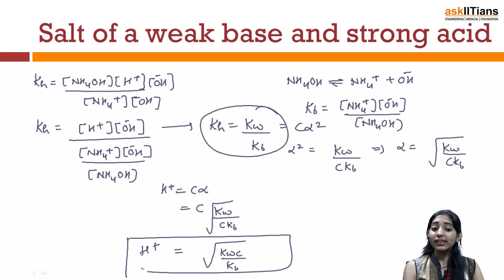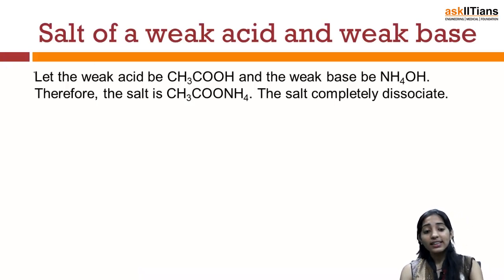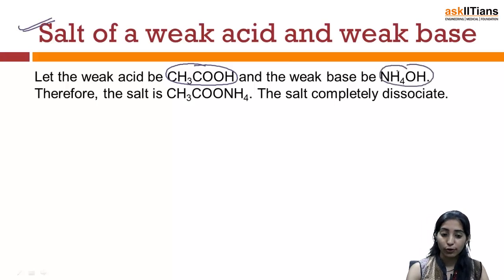Let's move over to the other case where we'll be studying the salt of a weak acid and a weak base. Let's say this is the third kind of case which we are going to study here, and here the weak acid which we'll be taking into account is acetic acid, and the weak base which we are going to take into account is NH4OH.